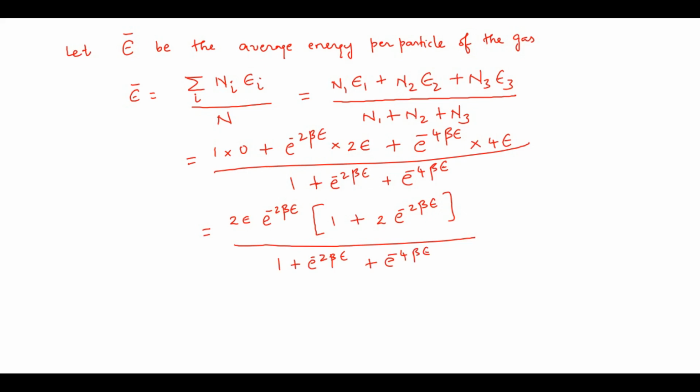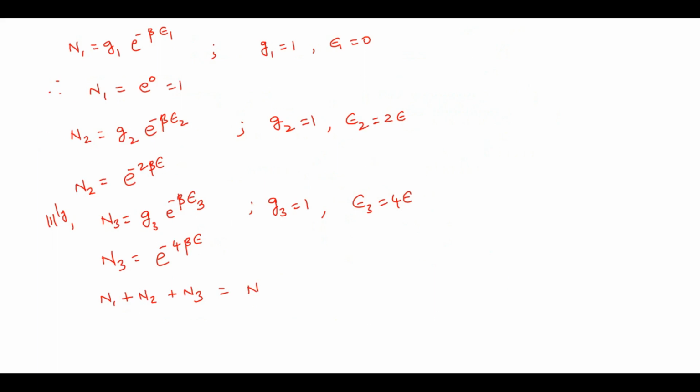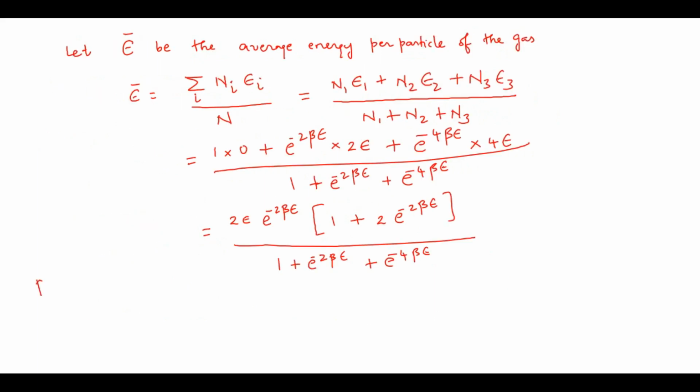Also it is given that we have to calculate the average energy per particle of the gas in this limit, that is beta epsilon is much less than 1. So if you take that into account, then e power minus 2 beta epsilon will be approximately equal to 1. E power minus 4 beta epsilon also approximates to 1.